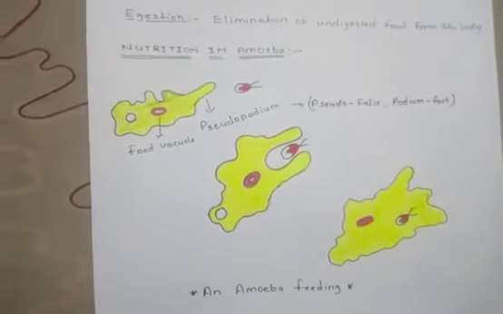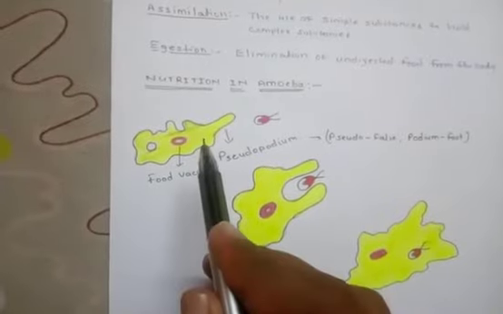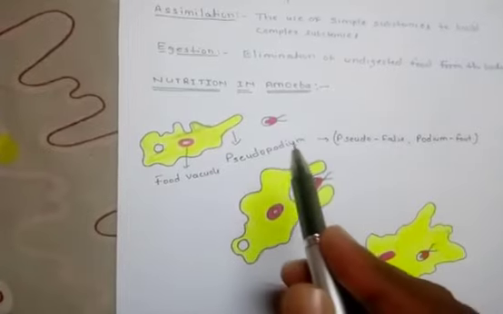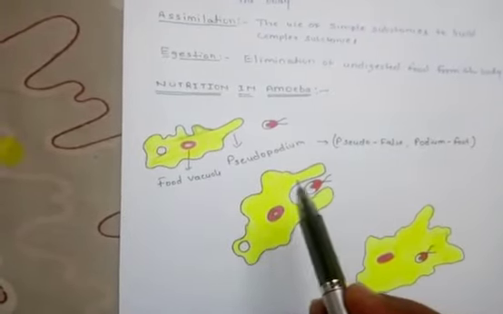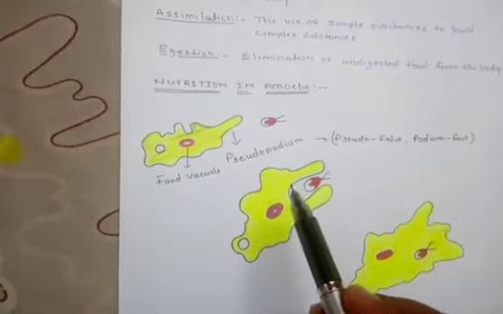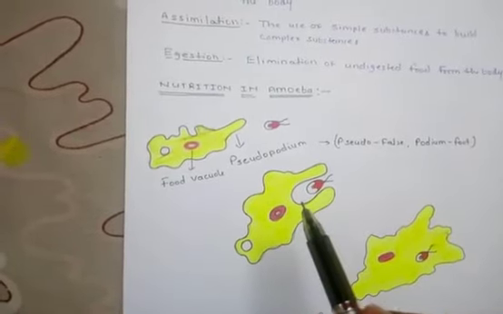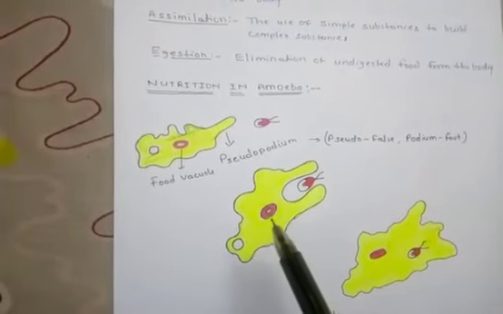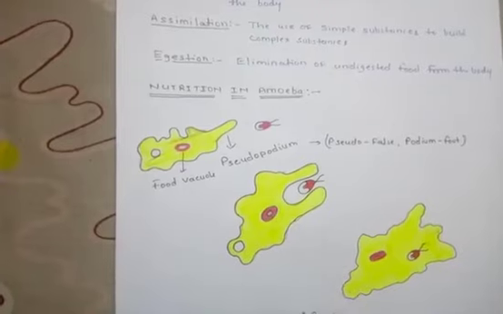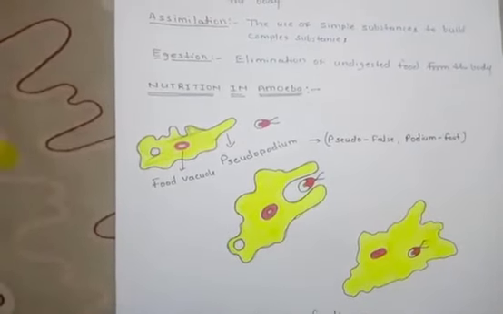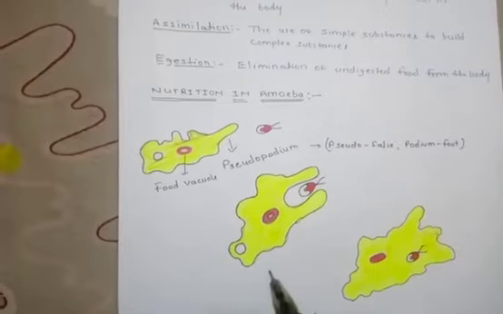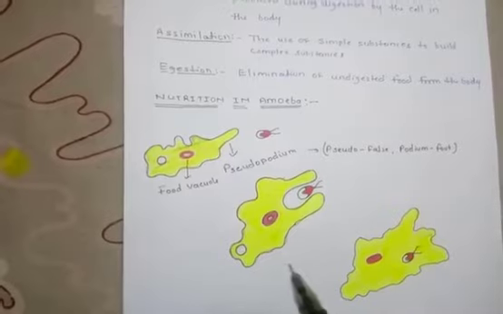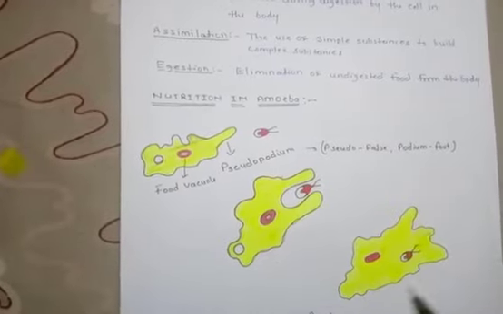Once again I will explain. When amoeba senses food, it forms finger-like structures called pseudopodia, which completely enclose the food. It takes food inside with the help of the pseudopodia, and then a space or cavity is formed, called the food vacuole. Some digestive juices are secreted inside this food vacuole, and the food is digested there. After that, absorption and assimilation take place and the undigested food is removed from the body.